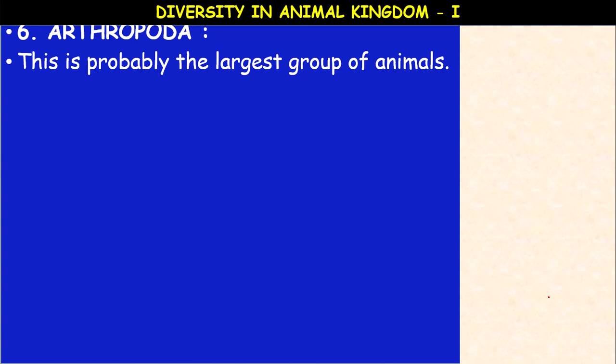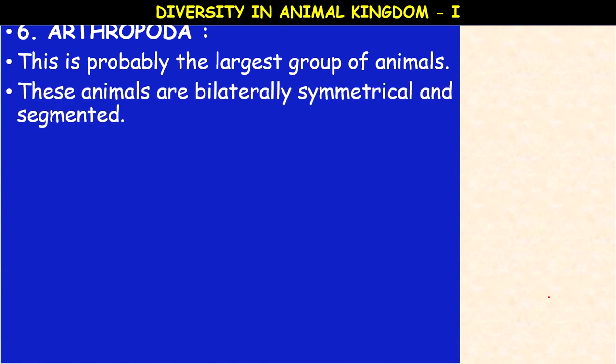This Arthropoda is the largest phylum of the animal kingdom, which includes a variety of insects. These animals are bilaterally symmetrical and segmented. Here also triploblastic, three germinal layers are present, and segmented, just like annelids.